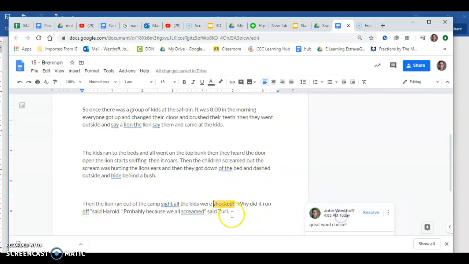And here's another one, a great word choice, shocked. Okay, awesome. Thanks, Mr. Westhoff, for the compliment. And he resolves it. Now yours, if you had 4 people check your work and 4 comments each, that's 16. So that's going to be a lot of information. So you're just going to have to make sure you really try your best, okay? And I'm just going to leave dashed for you there for you, Brennan, okay?